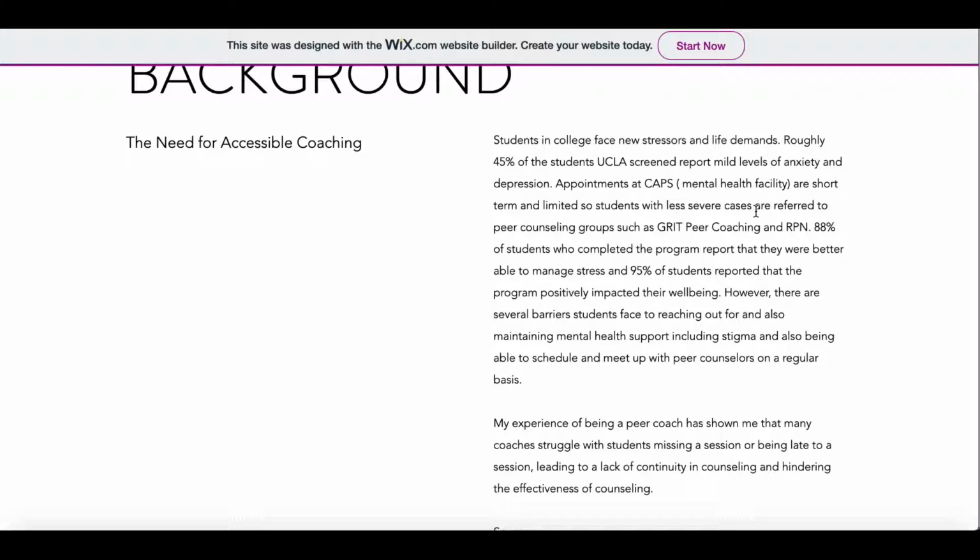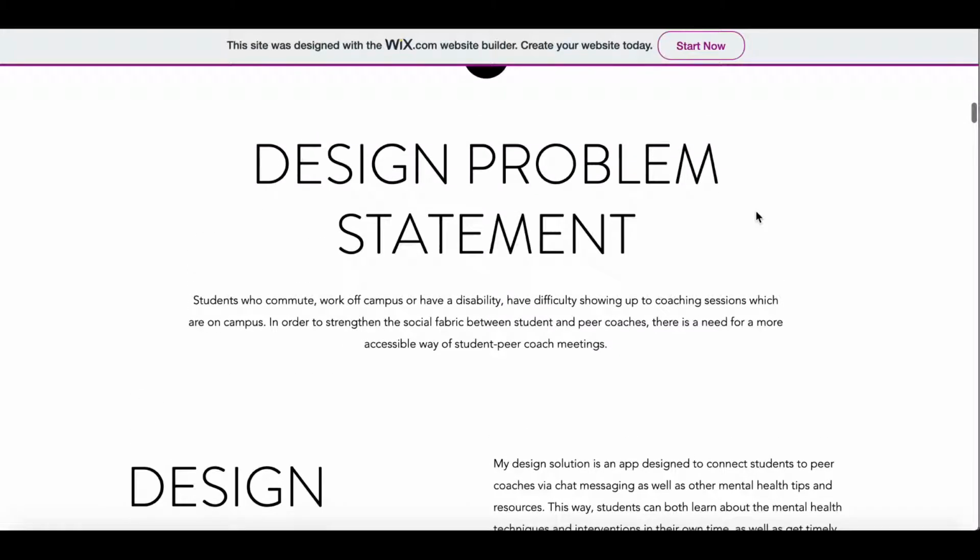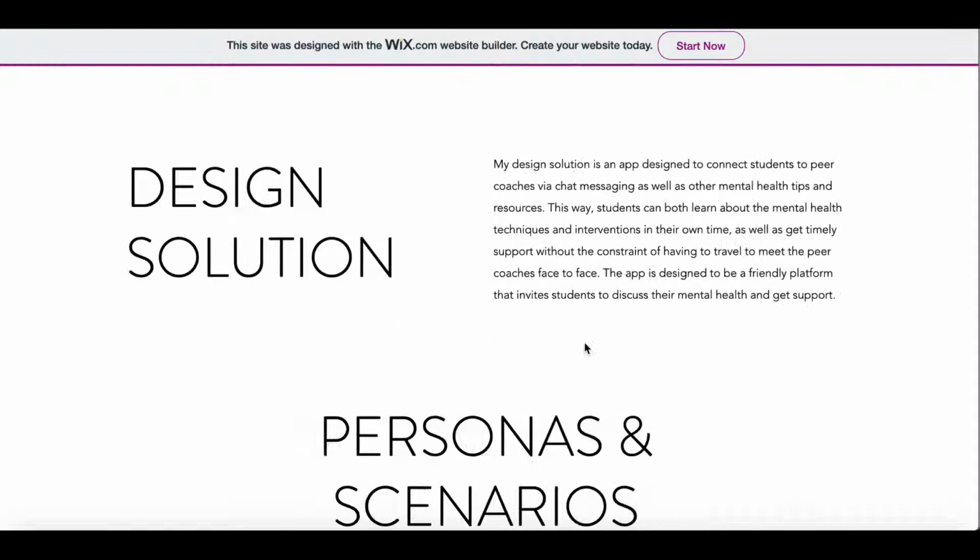And although there are CAPS and other mental health facilities on campus, these less severe cases are usually referred to peer counseling groups like GRIT. However, from my experience in GRIT, and also talking with GRIT coaches, we found that students who commute or work off campus, have a disability, or overall a busy schedule struggle to actually show up to coaching sessions. And this wastes the time of both the coach and the coachee. And as a result, to strengthen the social fabric between students and peer coaches, I realized there's a need for a more accessible way of student and coach meetings.